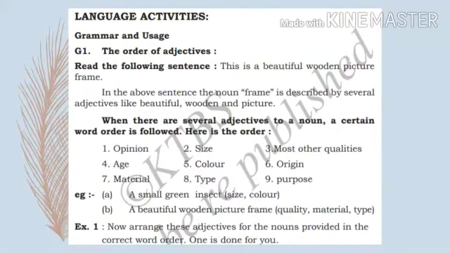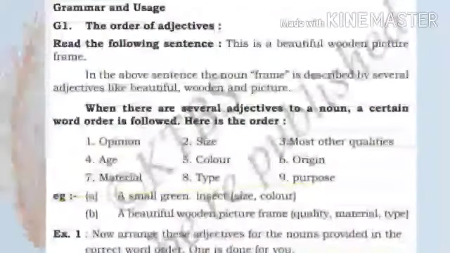Okay, first, the order of adjectives. There is a kind of order to write adjectives. For example, if two or three adjectives are coming together in one sentence, there is an order which we have to follow to arrange them. So, the order of adjectives.